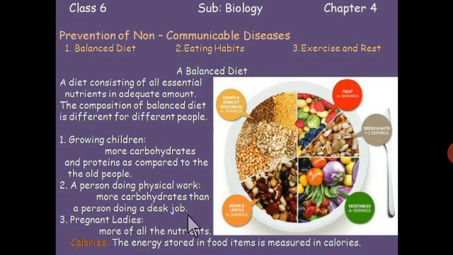People who do desk jobs need less carbohydrates because they need less energy as compared to a person doing physical work like farmers. Pregnant ladies, the ladies who are going to give birth to a baby, need more of all the essential nutrients.